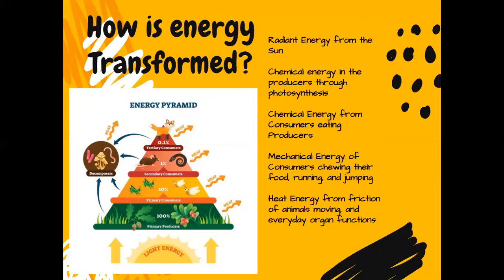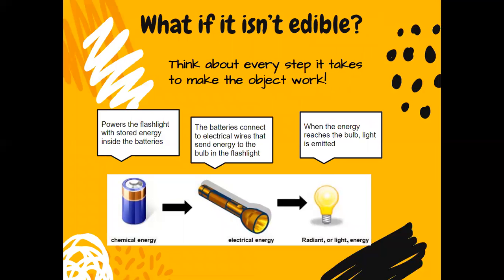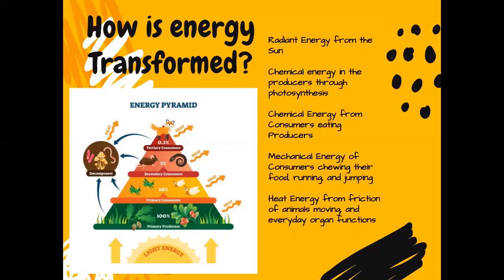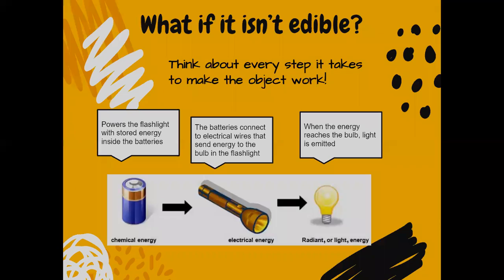All of that, but we didn't lose any of the energy. It's all still here somewhere on Earth or somewhere in the universe. It may have just gone off into the atmosphere in the form of heat. So we went from one type of energy to another. What if it isn't edible? Think about what I was talking about right here, the plants are edible, but what about things that aren't edible?